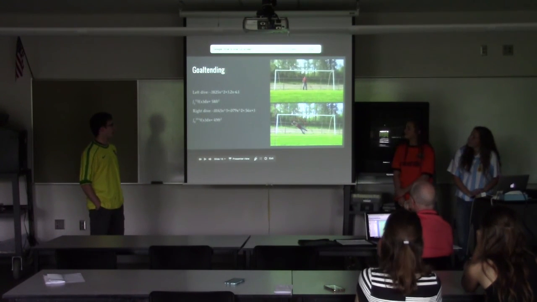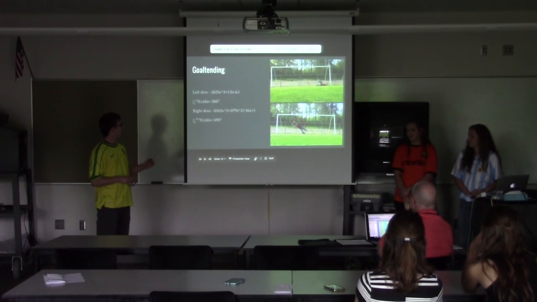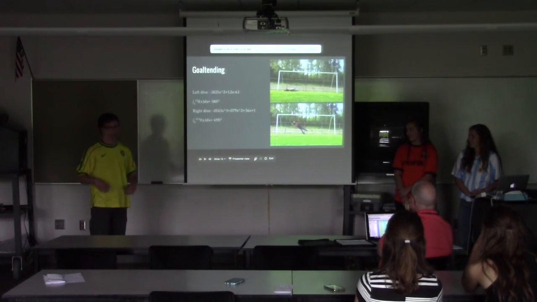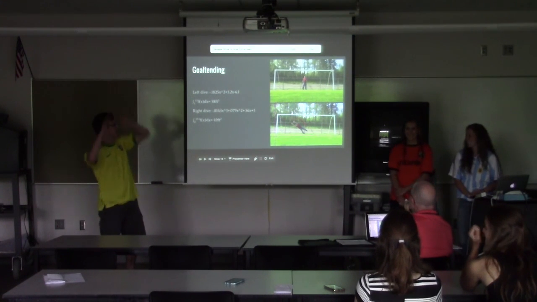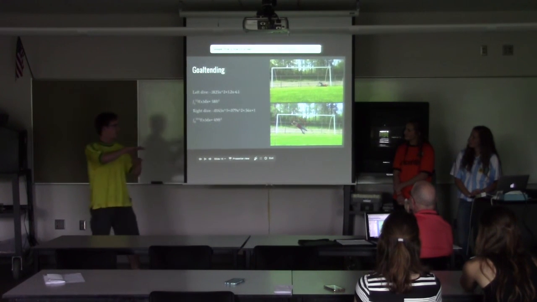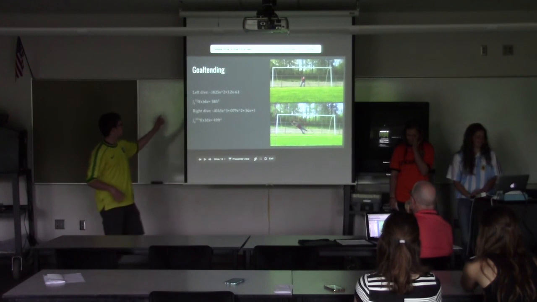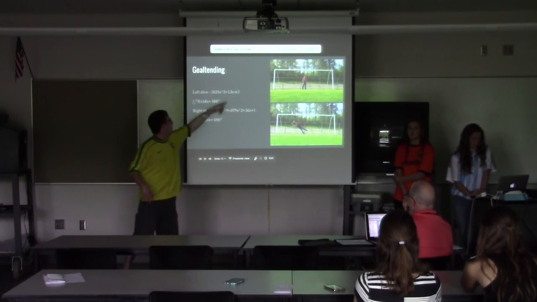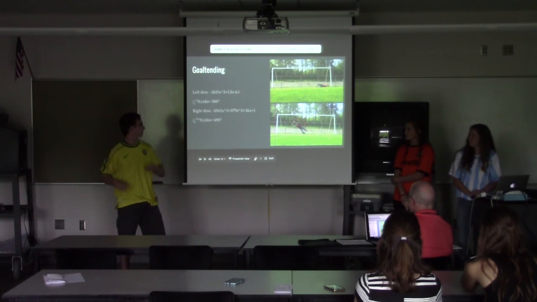So I wanted to know how much of the goal I could cover with my 2 dives. So basically I just kind of fell to one side because I suck. And then I modeled the farthest extension of my hand at each point. And then I made an equation for that, and then found the area under that curve. So this is the equation for my left dive, from our perspective, not from my perspective when I'm actually doing it.